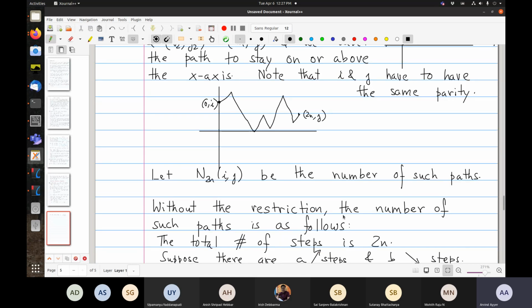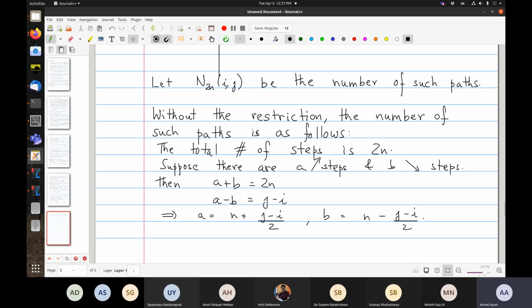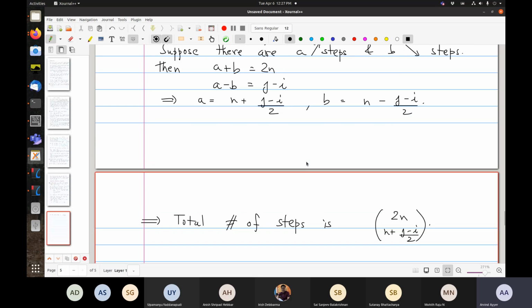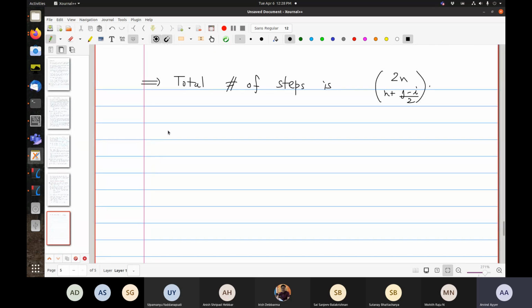But okay, that only gives the total number of paths, and remember, we want this restriction. There's a beautiful way of getting this, called the reflection formula. So let me state it as a lemma. This is not the original proof.